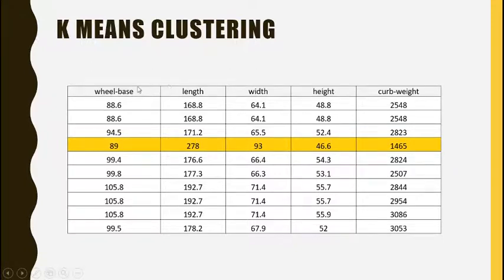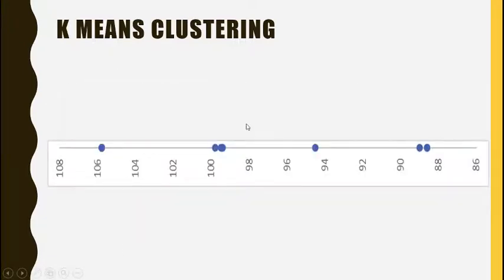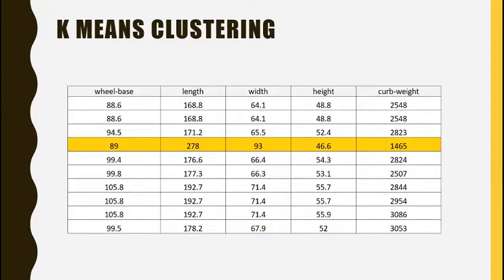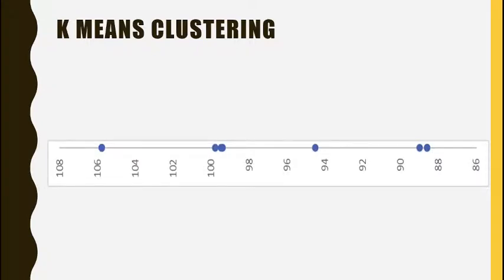Let's assume we had only this column available and the other columns were not provided, and we are asked to split the data into various clusters where each cluster has similar type of data. So we'll consider only the first column here. You see this data, 88.6, sorry, 94.5, and all these data are arranged here sequentially and plotted. Now if you are asked to cluster this data, how will we do it?